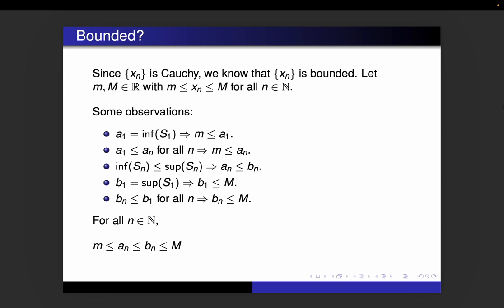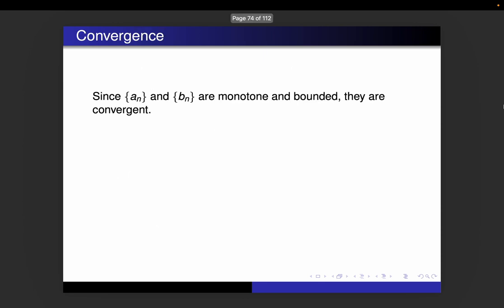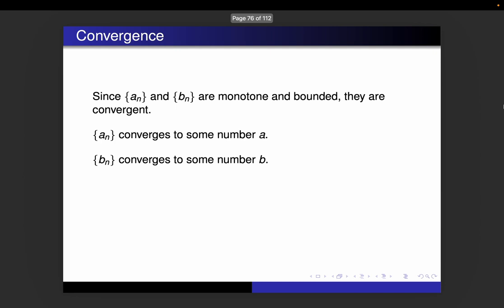Which tells us all together in a really nice, concise way that both an and bn are not just bounded above or bounded below, they are just bounded. They are bounded both ways, above and below. So they are monotone, they are bounded. That means they are convergent, which means that an converges to some number a, bn converges to some number b, and these are very nice candidates for what our Cauchy sequence will converge to, right?